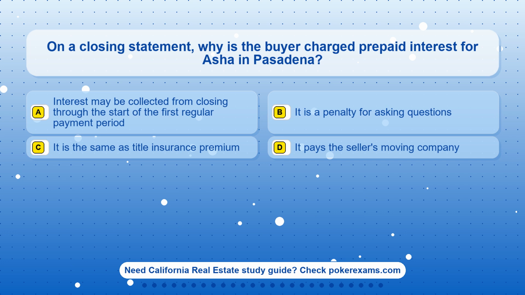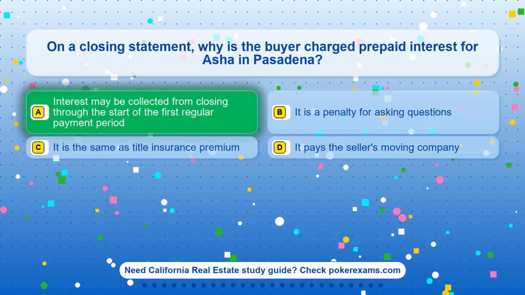Question 25. On a closing statement, why is the buyer charged prepaid interest for Asha in Pasadena? Option A. Interest may be collected from closing through the start of the first regular payment period. Option B. It is a penalty for asking questions. Option C. It is the same as title insurance premium. Option D. It pays the seller's moving company.